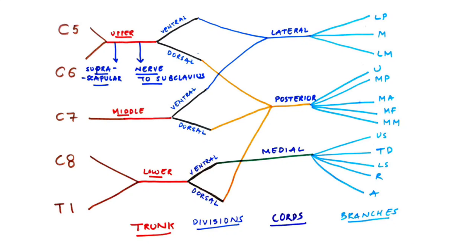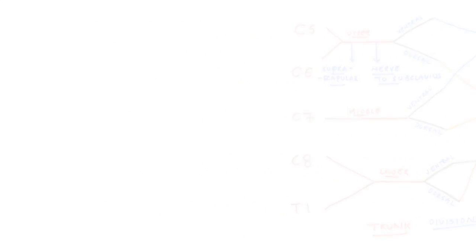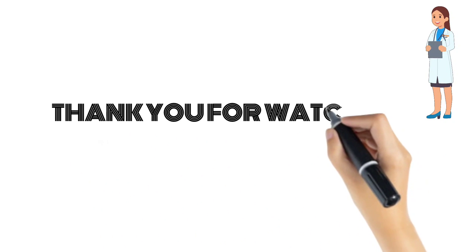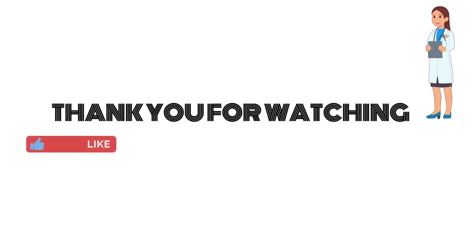Now the next nerve is nerve to latissimus dorsi, or thoracodorsal nerve. This nerve, as the name indicates, supplies the latissimus dorsi muscle. The root value of it is C6, C7 and C8. The next nerve is axillary nerve, which is also known as circumflex nerve. This nerve supplies deltoid muscle and teres minor muscle. The root value for the axillary nerve is C5 and C6.